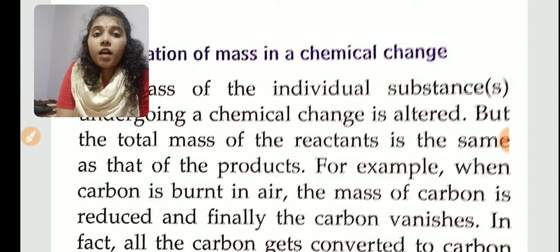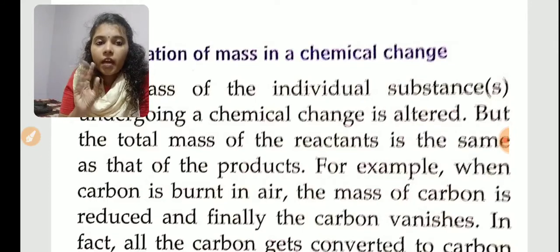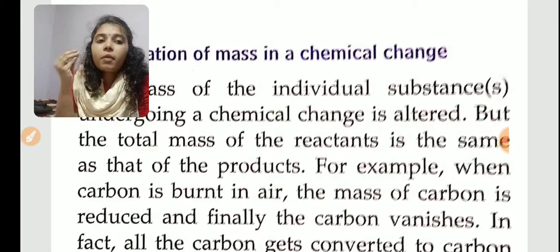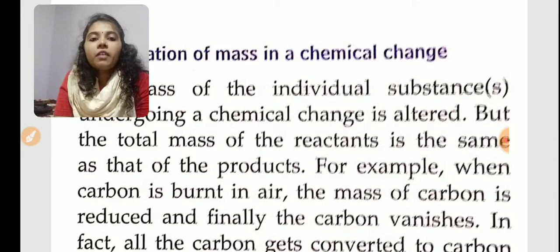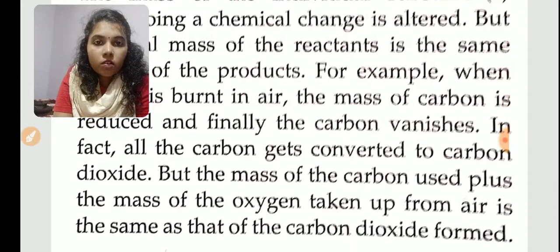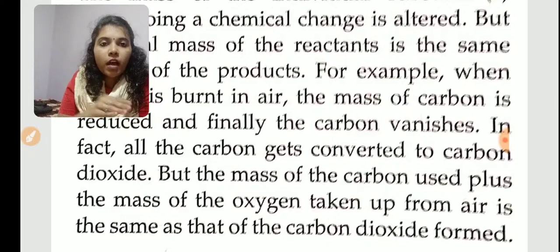The mass of the carbon is reduced, right? When we are burning a piece of paper, the mass of the paper is reduced and finally the carbon vanishes. Vanishes means disappears. In fact, all the carbon gets converted into carbon dioxide, or in other words, if I am talking about a paper, the full paper gets converted to ash powder and smoke.